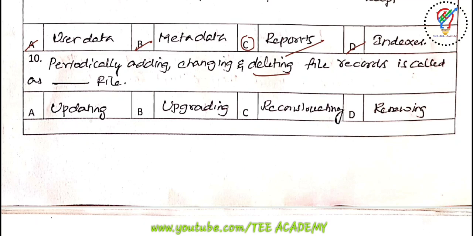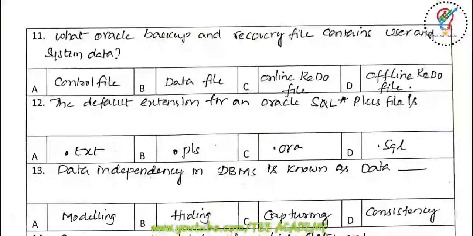Next one, periodically adding, changing, deleting the file records is called as dash file. So options are updating, upgrading, reconstructing, renewing. So answer is updating.